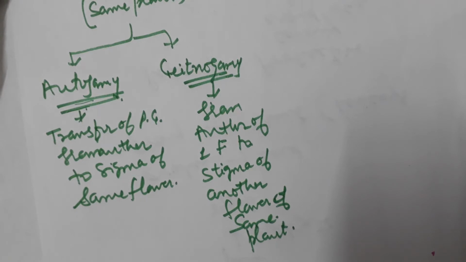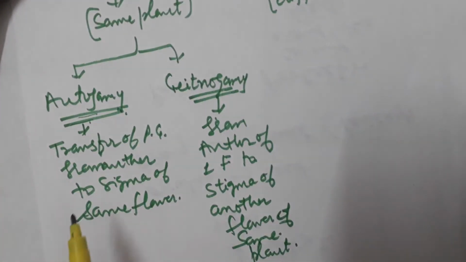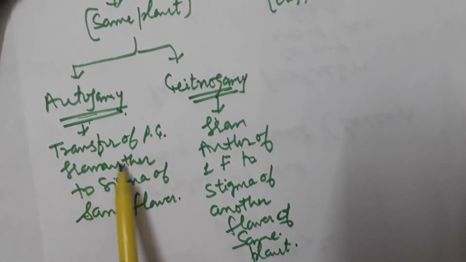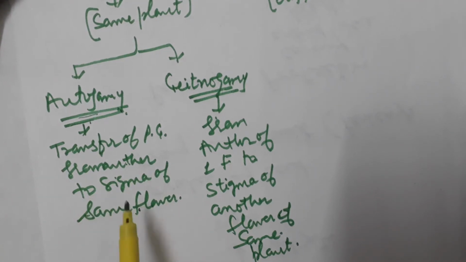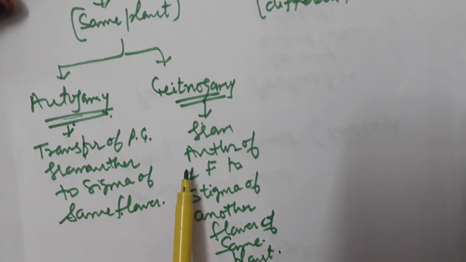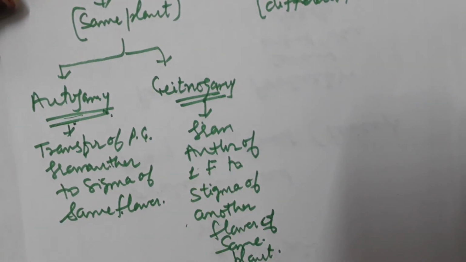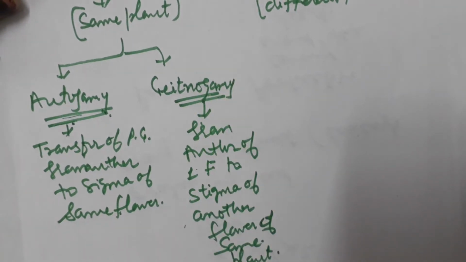So pollination takes place within one plant, then it is known as self-pollination. If the transfer of pollen grain takes place from anther to the stigma of the same flower, then it is known as autogamy. And if transfer of pollen grain takes place from anther of one flower to the stigma of another flower of the same plant, then it is known as the geitonogamy.